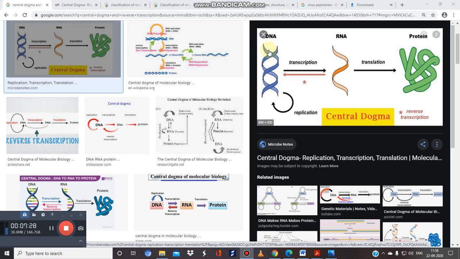And this process, the conversion of DNA to RNA, is known as transcription, whereas RNA to protein is known as translation. But sometimes it is reversed. For example, from RNA to DNA by replication, it is known as reverse transcription.